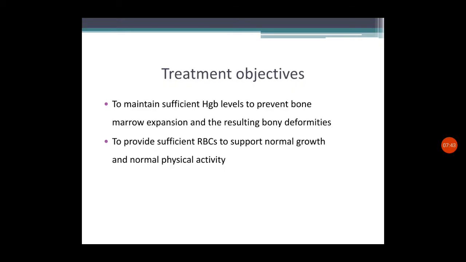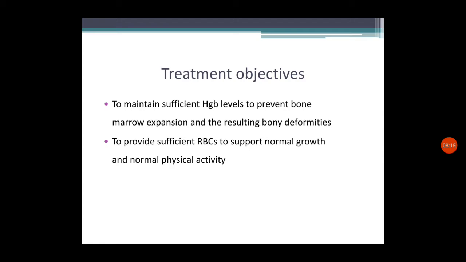So next we can see the treatment of thalassemia. The main objectives of treatment are to maintain sufficient hemoglobin levels to prevent bone marrow expansion and the resulting bony deformities. Very importantly, we have to understand that once the bone deformities have occurred, it is very difficult to reverse. So we have to prevent the bone marrow expansion. That is a very important objective.